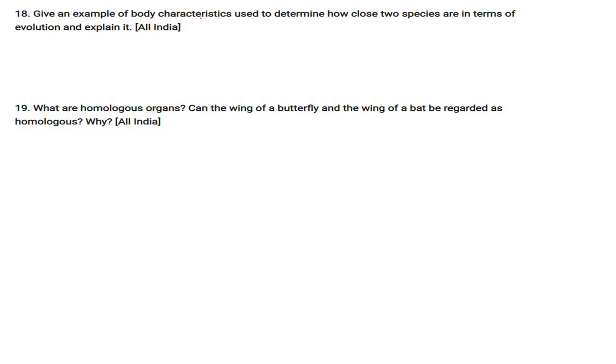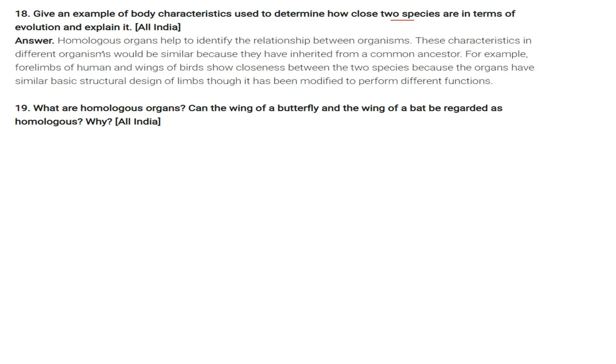Give an example of body characteristics used to determine how close two species are in terms of evolution and explain it. Homologous organs help us to identify the relationship between organisms. These characteristics in different organisms would be similar because they have been inherited from a common ancestor. For instance, the forelimb of a human and the wings of birds show closeness between the two species because the organs have a similar basic structural design of limbs, though it has been modified to perform different functions.